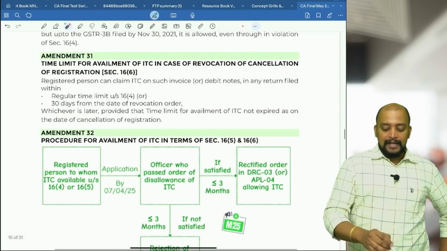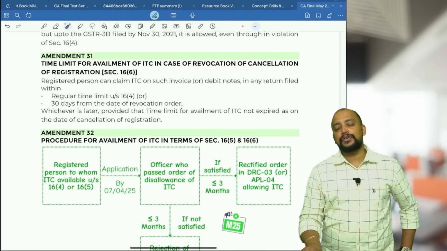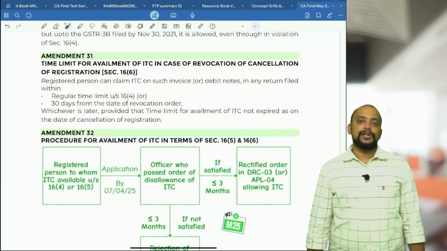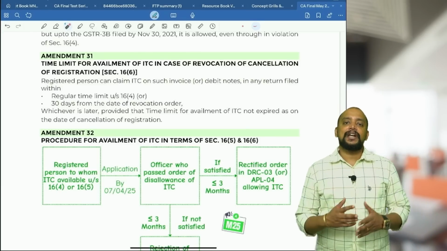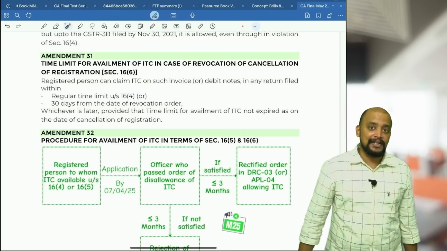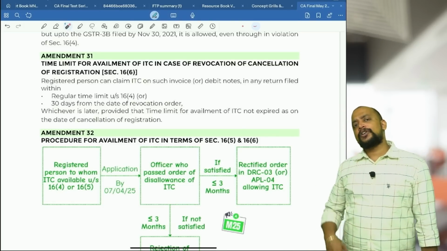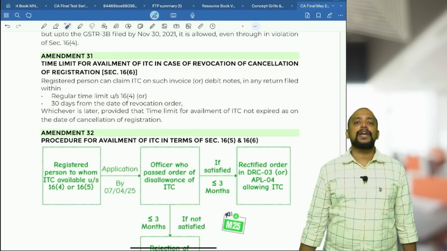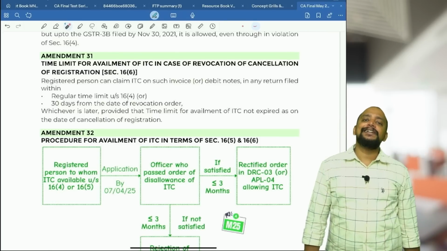Next, in case of revocation of cancellation of registration, usually what happens is there is a cancellation of registration. Because of the cancellation at that time, we cannot file GSTR-3B, so we cannot avail the ITC, we miss the ITC. Thereafter, we got the cancellation order and made an application for revocation of cancellation and got the revocation order, but the time limit to avail the ITC is over.